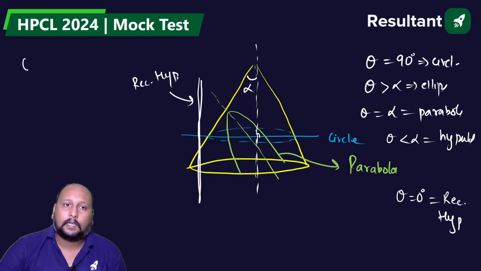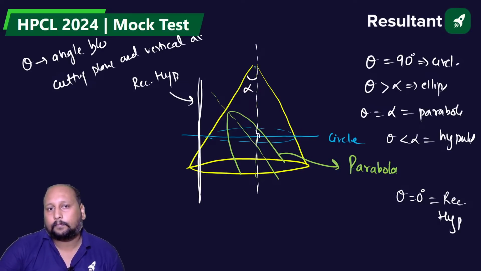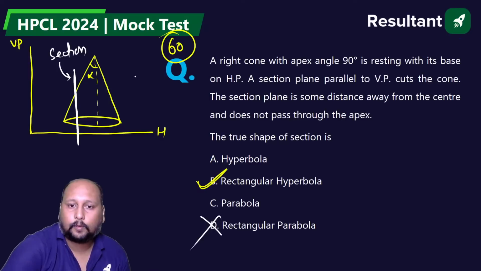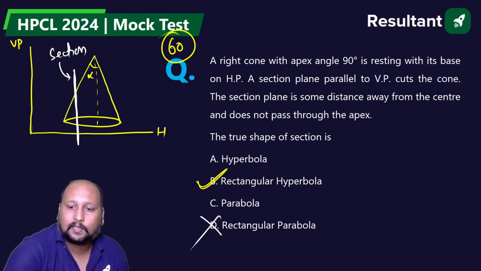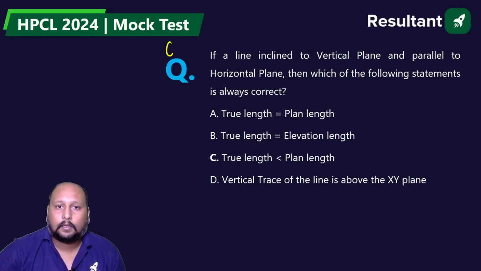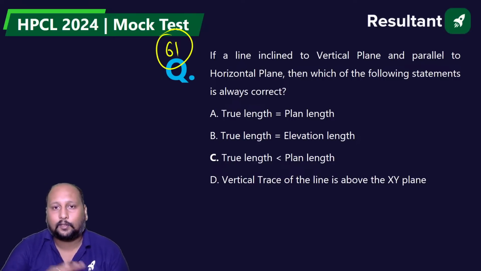Where theta is the angle between the cutting plane and the vertical axis. Okay, done. So over here we're getting option B as the correct answer. Last question, the 61st question on the screen, and then Chandra Sir, I'll be handing this session over to you.